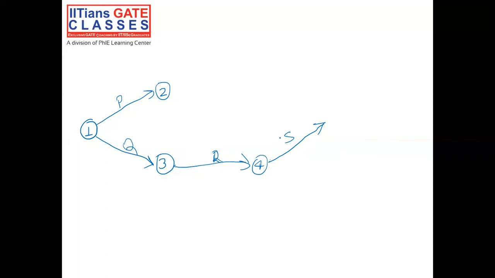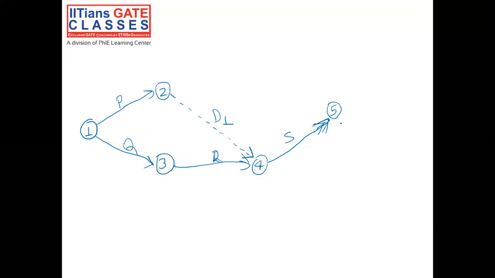So we will join this particular node with a dummy activity D1 to node 4, so that activity S now has, with the help of dummy activity D1, both activity P and activity R as immediate predecessors. So now let's call it 5.